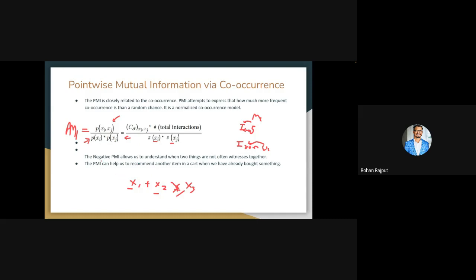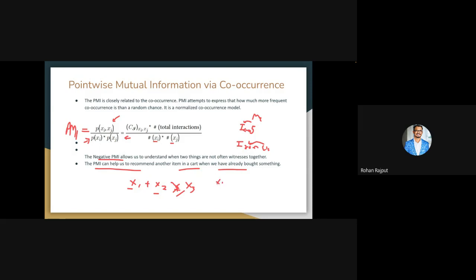One more important thing is that we can also have negative PMI. Negative PMI helps us understand how often these two products or these two words don't occur together, right? I already said we can also use PMI for an add-to-cart method, where we have certain elements available.